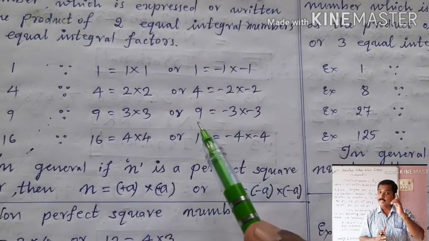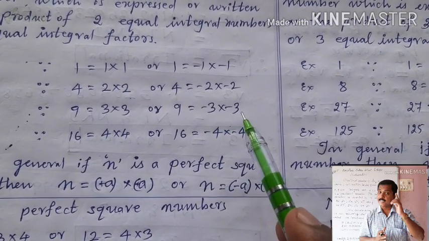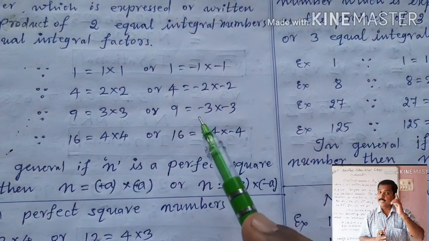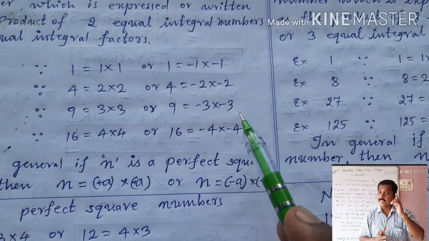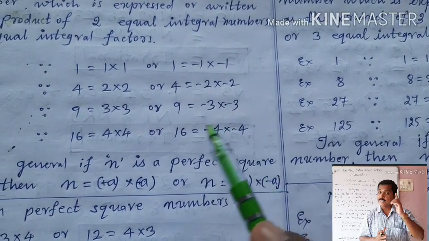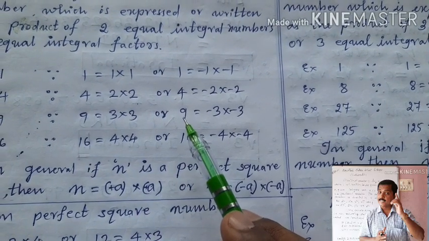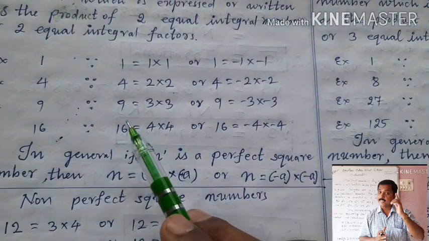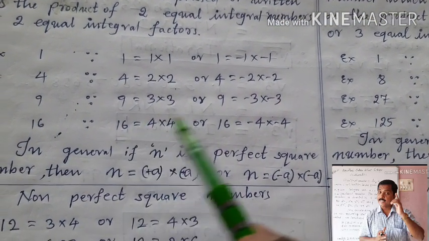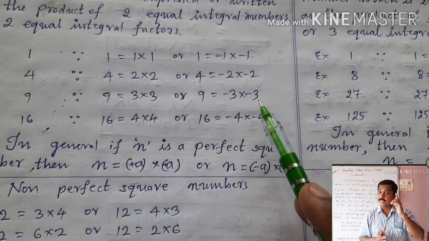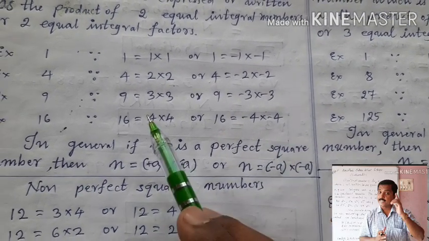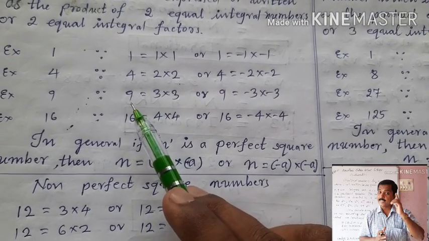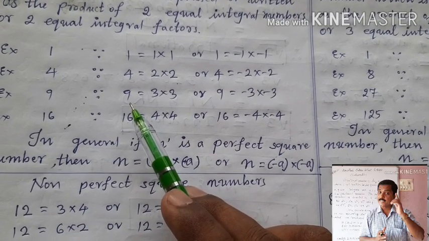Okay. Similarly children, 9 is also equal to minus 3 into minus 3. What are minus 3 and minus 3? These are two equal factors or equal integral numbers. If we multiply these two, I will get 9 as product. Which 9? Plus 9. How? Minus into minus is plus, 3 3s are 9. Therefore 9 is equal to plus 3 into plus 3 also, and 9 is equal to minus 3 into minus 3 also. Therefore 9 can be expressed as the product of two equal integral factors. That is why 9 is a perfect square number.